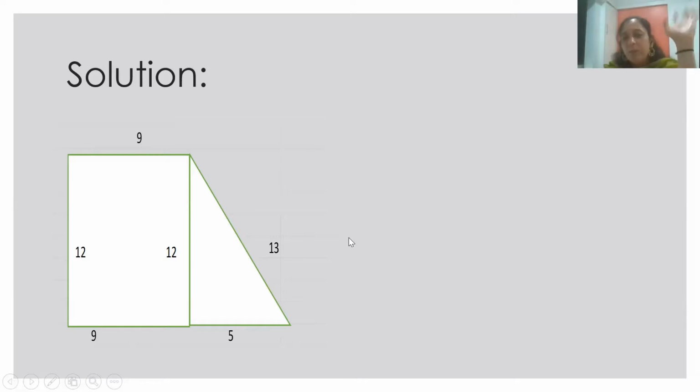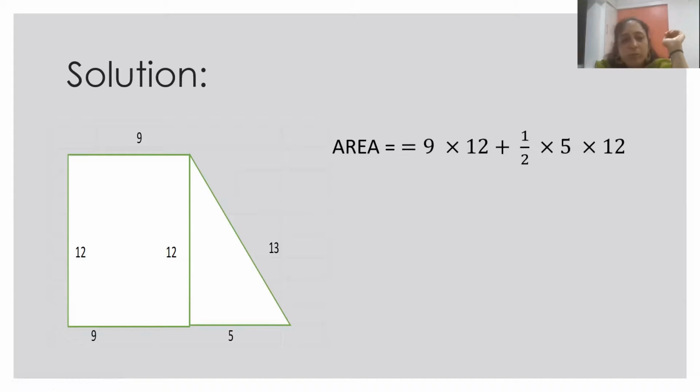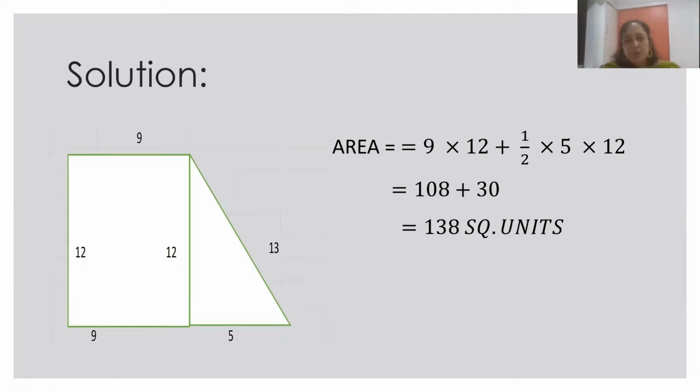So this area can be calculated by finding the area of a rectangle plus the area of a triangle. So rectangle area is, we know, 9 into 12 plus area of the right angle triangle, half base into height. So half 5 into 12 and therefore this gives me the answer 138. So this was a simple question explained in terms of shloka, and also code words are used in this.